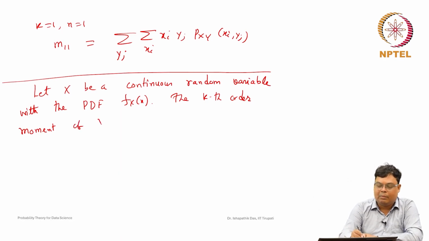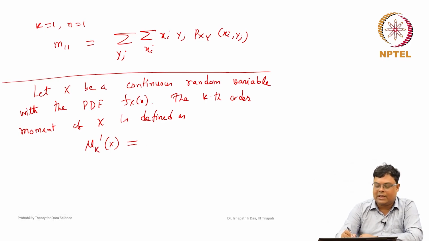The kth order moment for x is defined as, we denoted it like mu 1 dash, and since there are other variables, you can write x in the bracket, mu 1 dash x. Sorry, this is mu r dash, not mu x, which is the first order moment only; here we are talking about the kth order moment.